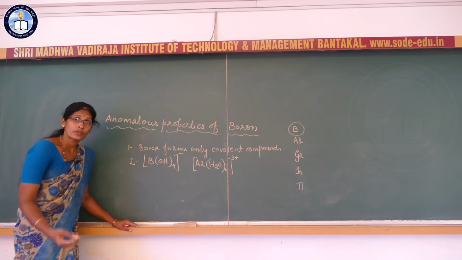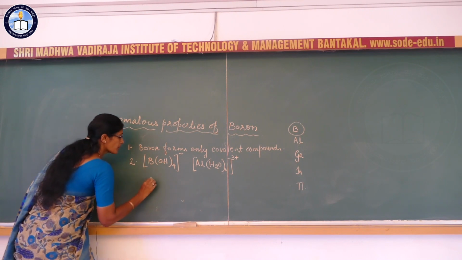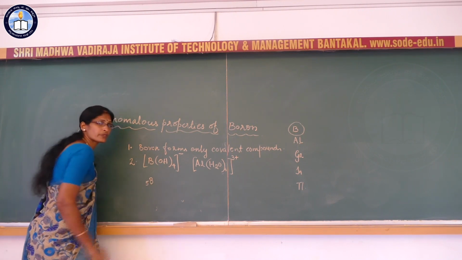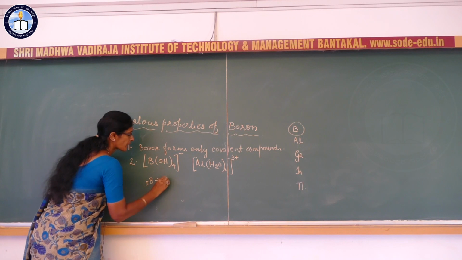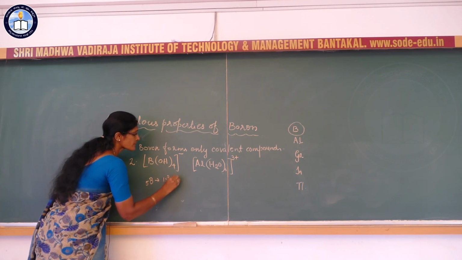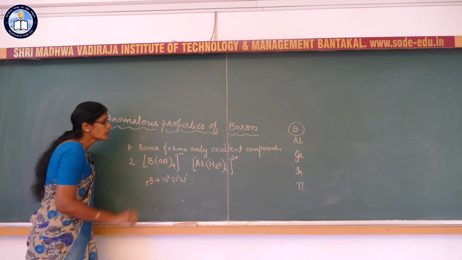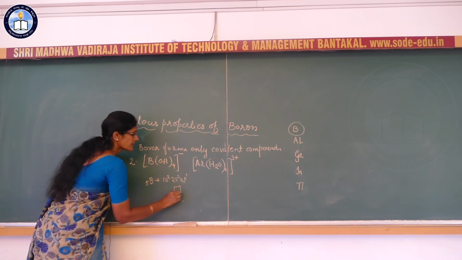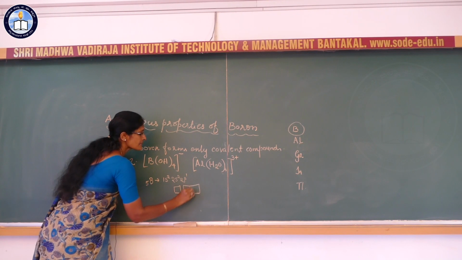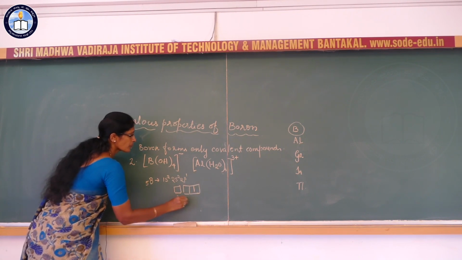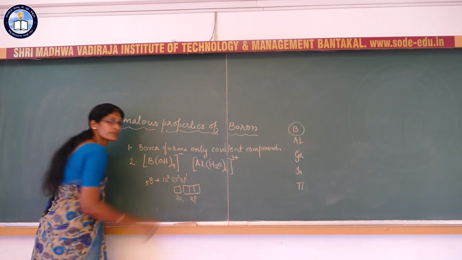What does no d orbital mean? Okay. Boron, you know the electronic configuration, that is 1s2, 2s2, 2p1. So, the number of valence orbitals in boron is 4.